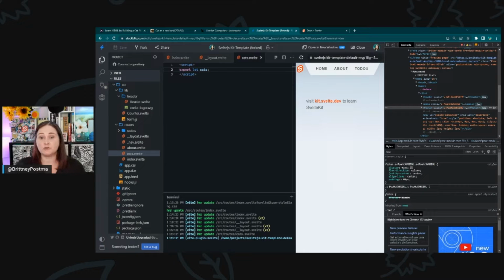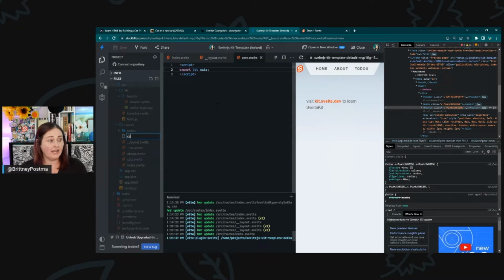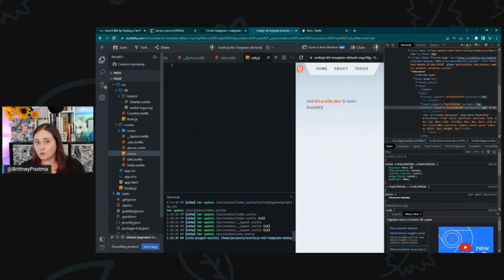I'm going to use JavaScript today just to keep it as simple as possible. So we're going to create a new file and call it cats.js. This is what we call a page endpoint in Svelte. A page endpoint is an endpoint that has the same name as the route that it's directed to. These correspond to each other, and the things that we return from the endpoint are going to be able to go into this prop that we created, cats here.